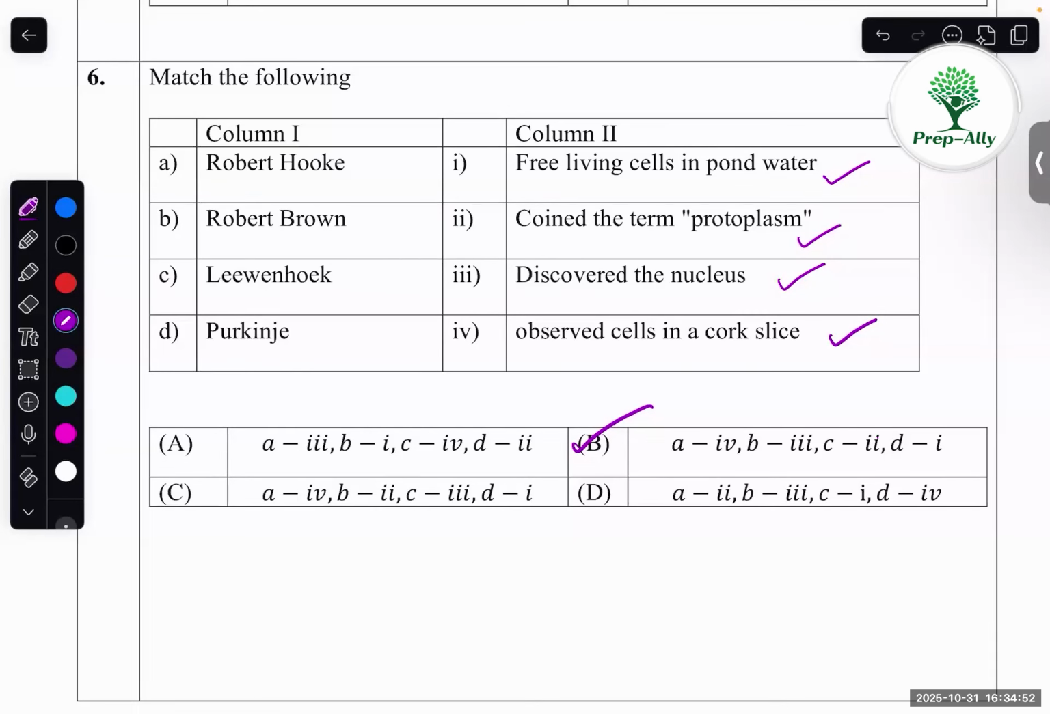So the options will be given correctly. So this one is A4, B3, C1, D2. B option.